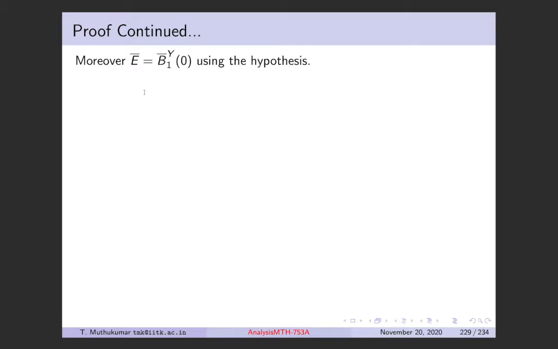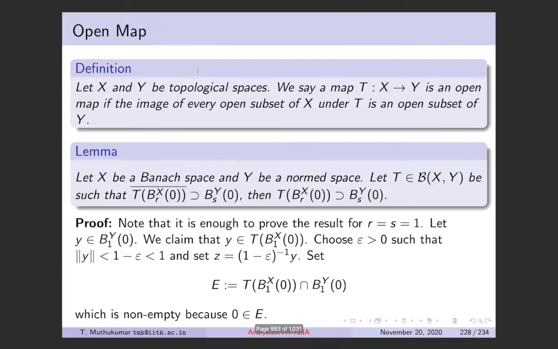Now E closure is B1 closure of 0, right? Why so? See, E is this, so the closure of E, by the hypothesis that we have here, that T(B) closure contains this, so the closure of this contains this ball, which means that the closure of this is actually the closure of this set, right? Because the intersection of this is precisely this B_Y. So closure of that is closure of this.